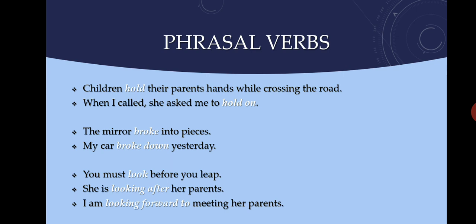Let us look at the second set of examples. The mirror broke into pieces. So in that sentence, the main verb is broke. Look at the next sentence. My car broke down yesterday. So it doesn't mean that the car broke into pieces yesterday. It just means that it had some problem and it stopped working. So here, with the addition of the adverb down, the verb broke acquires a completely different meaning. So broke down means stopped working.